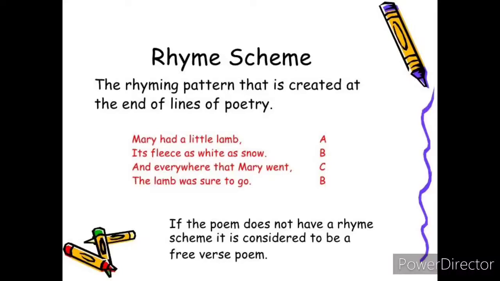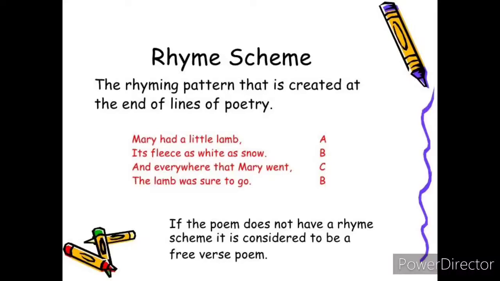If a poem does not have a rhyming scheme, then it is considered to be a free verse poem. So here in this poem, Mary Had a Little Lamb, we have a rhyming scheme. But in some other poems, there won't be any rhyming scheme. Then those poems are considered free verse poems, children.